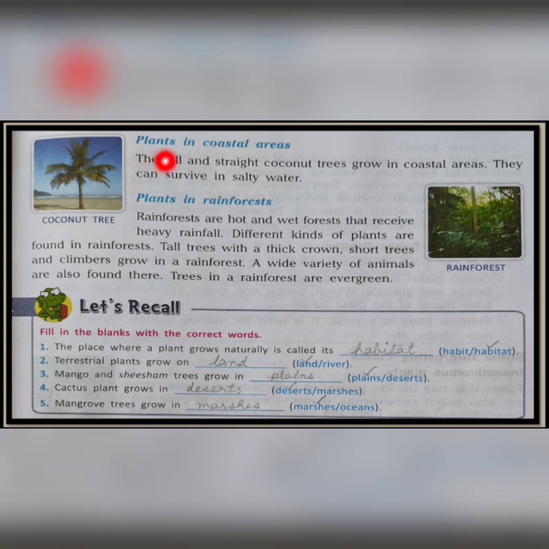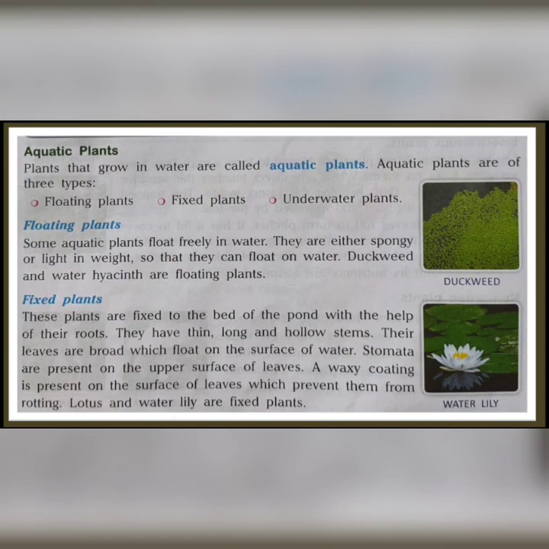Next, plants in coastal areas. In coastal areas, tall and straight coconut trees grow and they can survive in salty water. Next, plants in rainforest. Rainforests are hot and wet forests that receive heavy rainfall. The trees of rainforest are also evergreen, which means they bear leaves throughout the year. So these are some types of terrestrial plants.